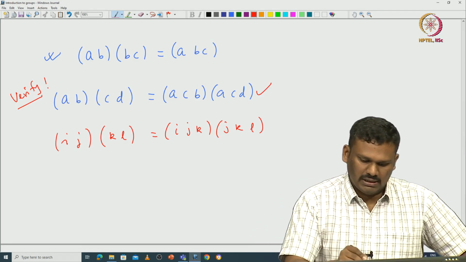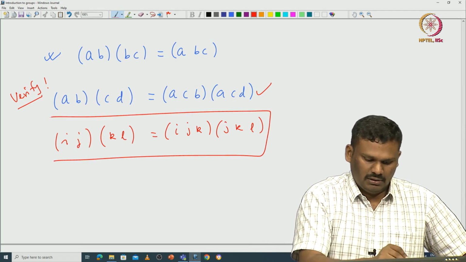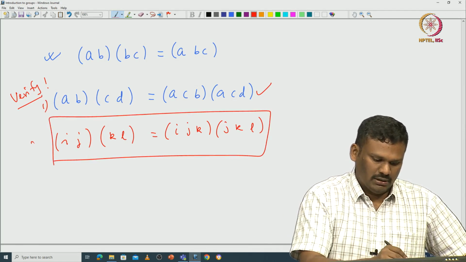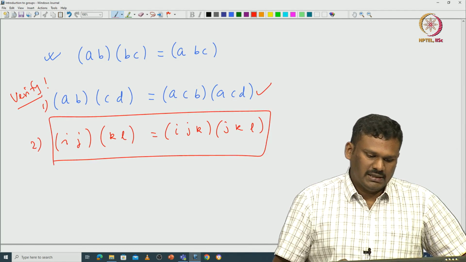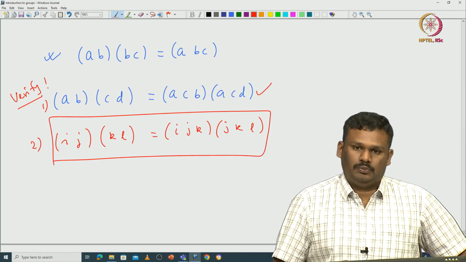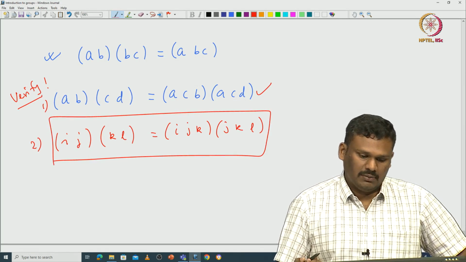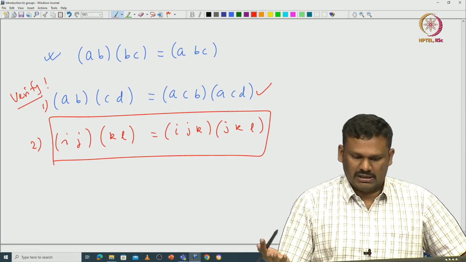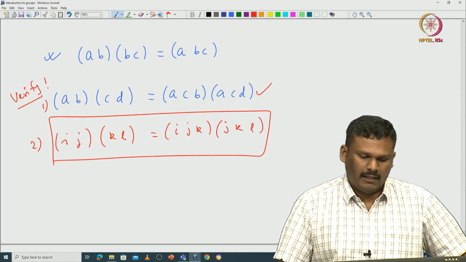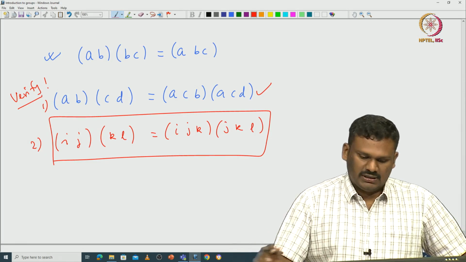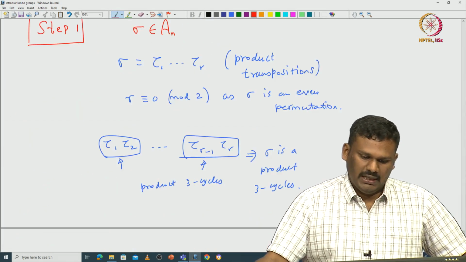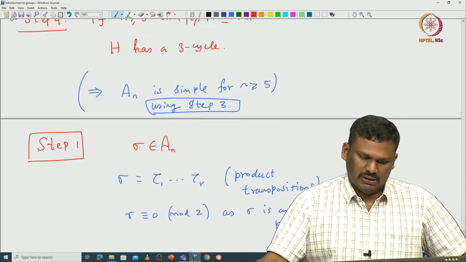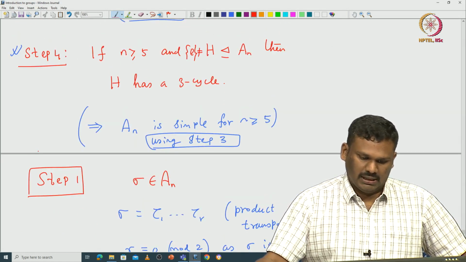So, here is another way of writing; I leave it to you to check these two. Now from this it is clear that any product of 2 transpositions is a product of some 3 cycles, so a maximum of 1 or 2 are involved. That proves step 1: any element of A n is a product of 3 cycles.